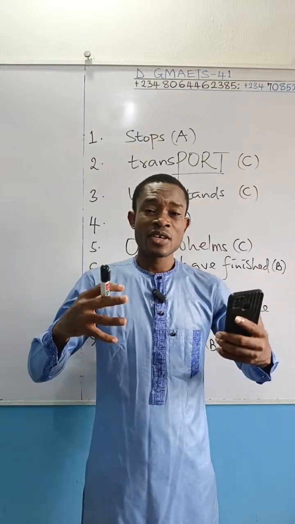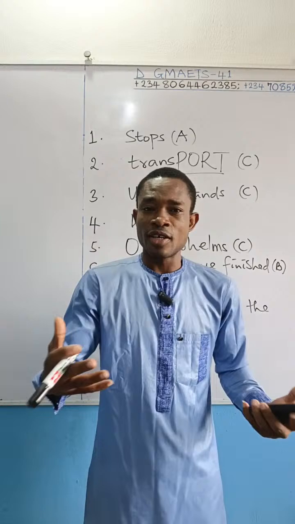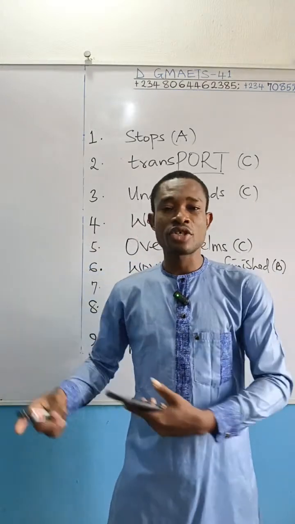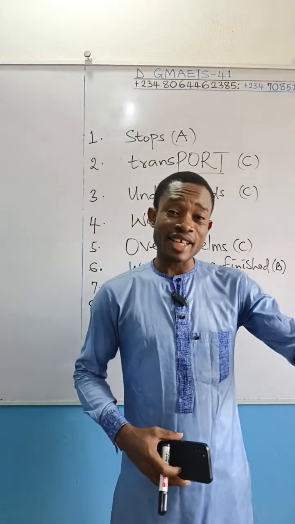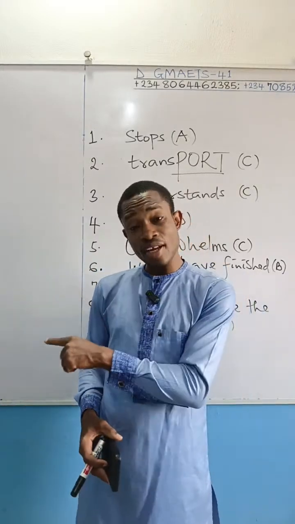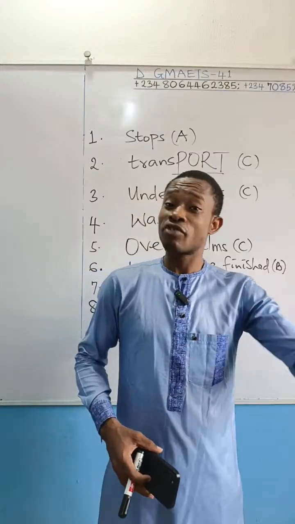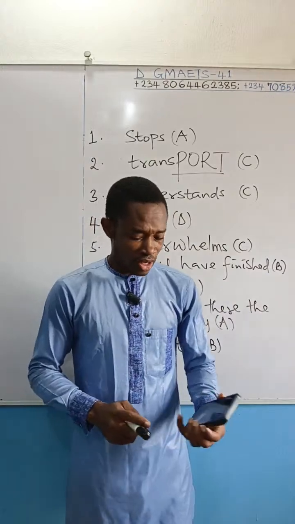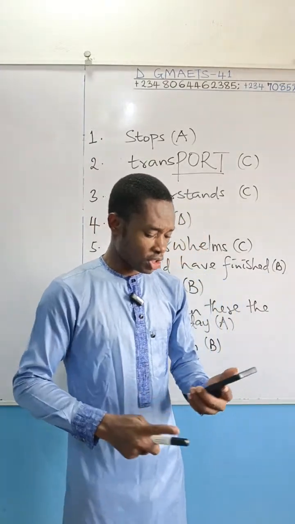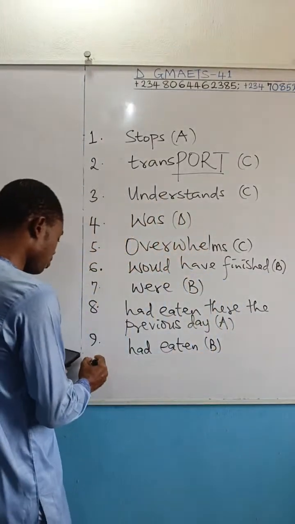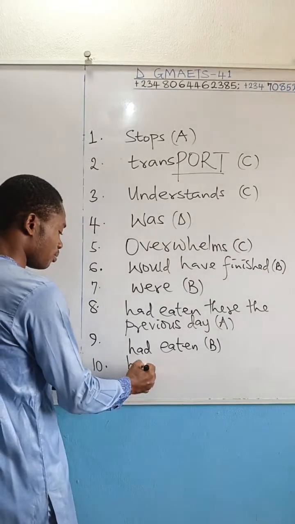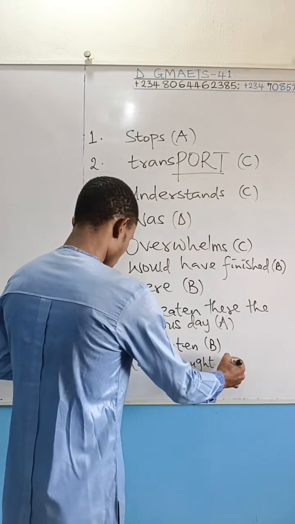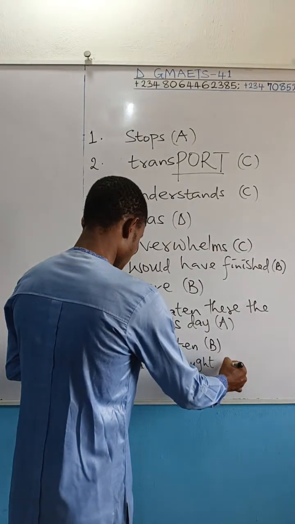So this is a sentence drawn from the fact that there was an outstanding issue that led to the man getting the textbook. Now he's telling the daughter, now that I have got this textbook, you have to take your studies seriously. So the correct answer, like we said, is option B, having bought. Option B.